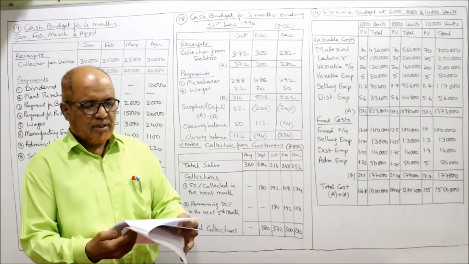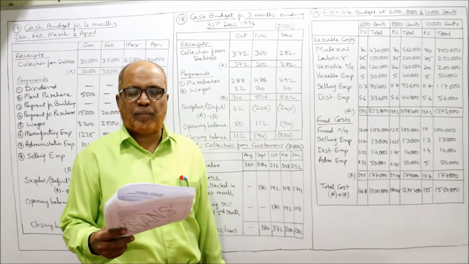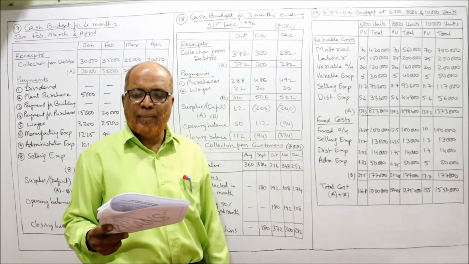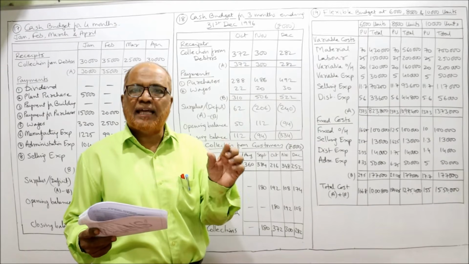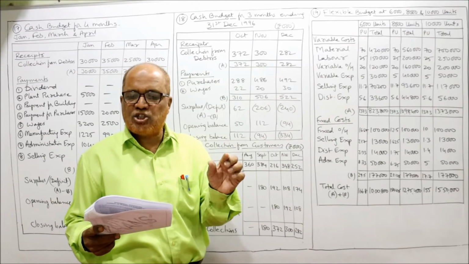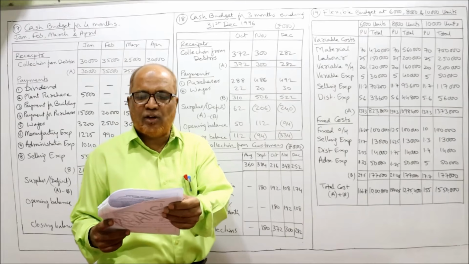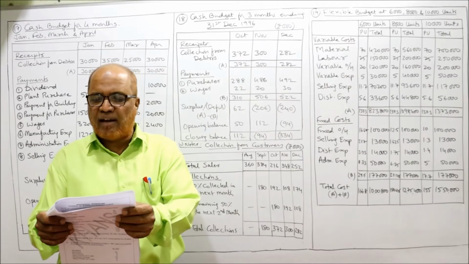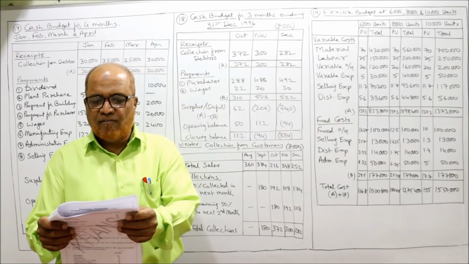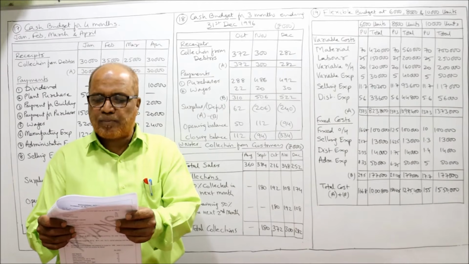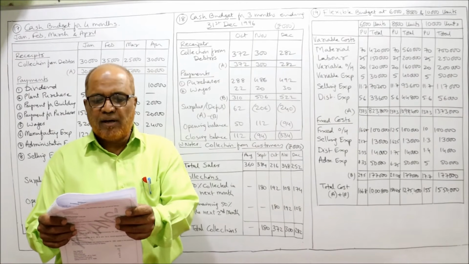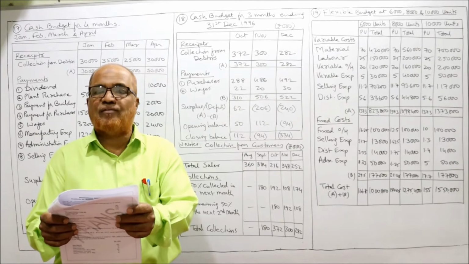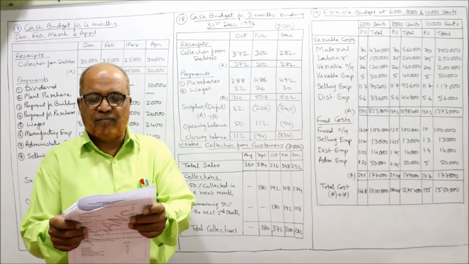Problem number 19. The expenses budgeted for production of 10,000 units in a factory are furnished below. Material, per unit 70 rupees, labor 25 rupees, variable overhead 20 rupees, fixed overhead 1 lakh rupees, 10 rupees per unit, variable expense direct 5 rupees, selling expenses 13 rupees, 10% fixed. Distribution expense 20% fixed, 7 rupees. Administration expenses 50,000, 5 rupees per unit. So per unit total 155.